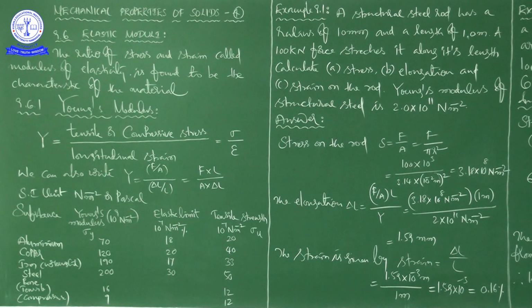So we can also write Y is equal to F by A divided by delta L by L, since longitudinal strain means change in length by original length, and tensile or compressive stress means restoring force per unit area. If you take this delta L by L to the numerator, then it is F into L by A into delta L.